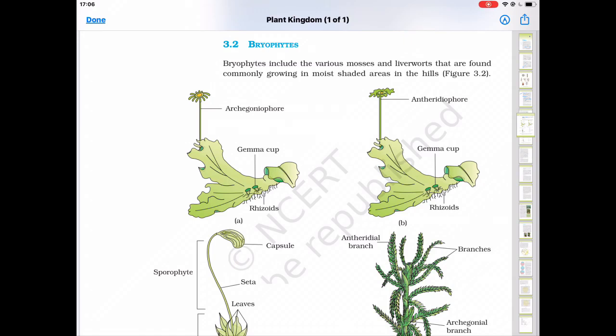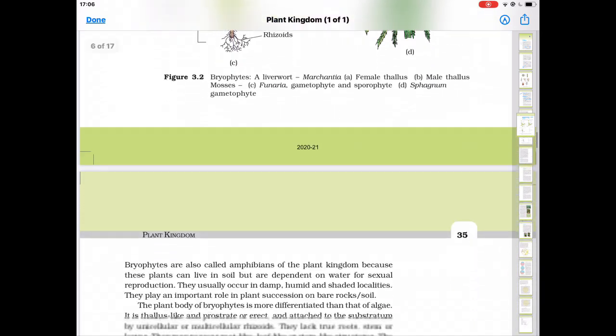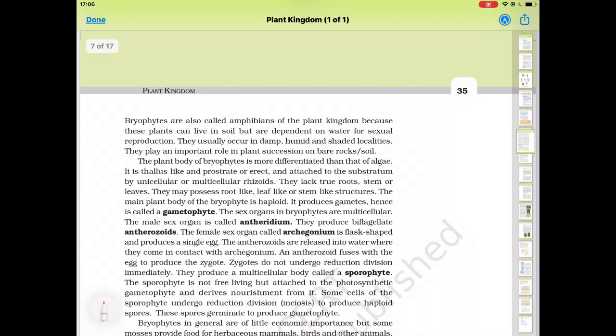Good morning, students. Our today's topic is bryophytes. Bryophytes include the various mosses and liverworts that are commonly found growing in moist, shady areas in the hills. Bryophytes are also called amphibians of the plant kingdom because these plants can live in soil but are dependent on water for sexual reproduction. Then why are they known as amphibians?